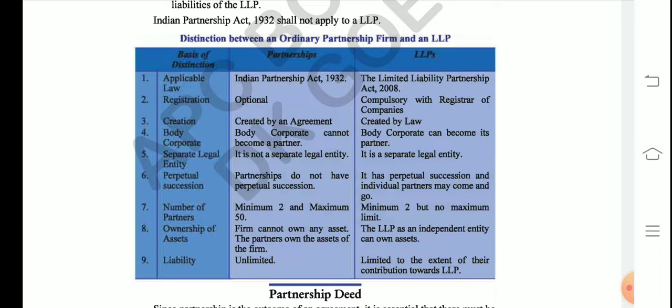So the next point is number of partners. The minimum number of partners in a normal partnership firm is 2 and the maximum is 50 according to section 464 of the Companies Act 2013. We have already studied this, right, on the first page. But in the case of LLP, the minimum number is 2 and there is no maximum limit for partners.